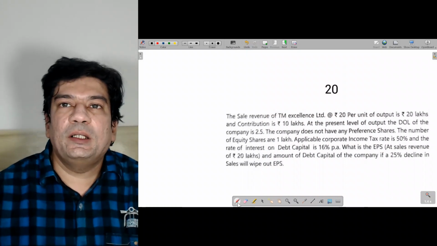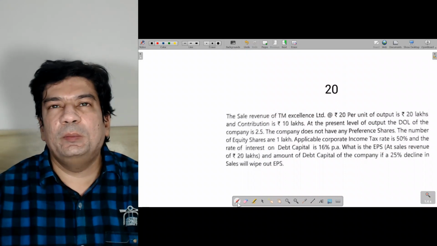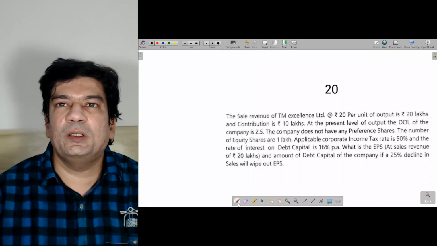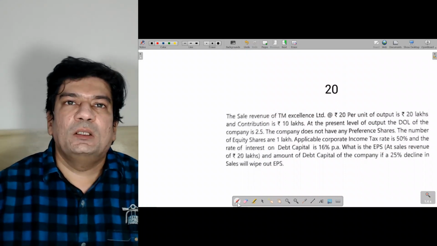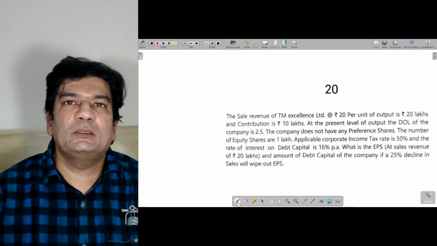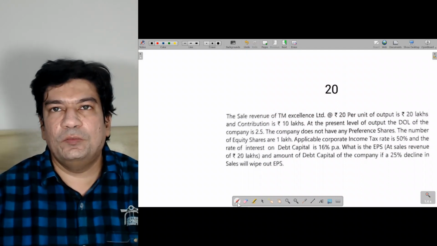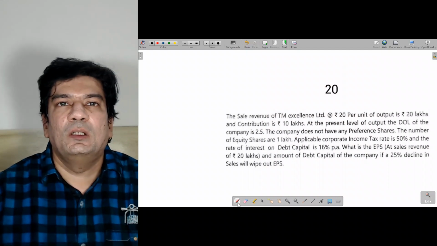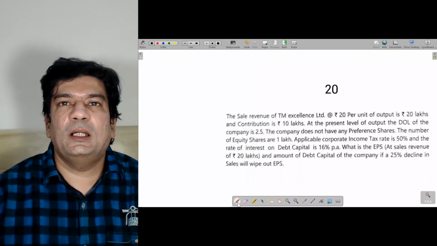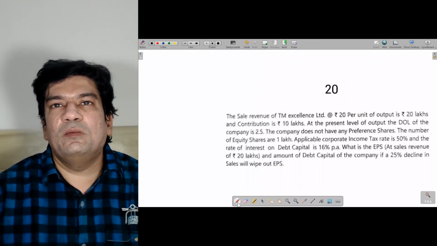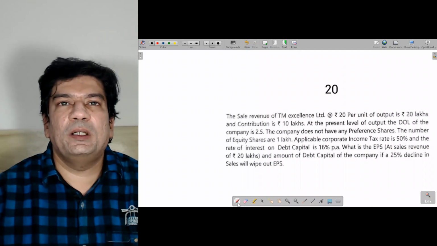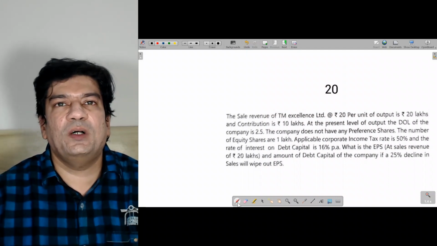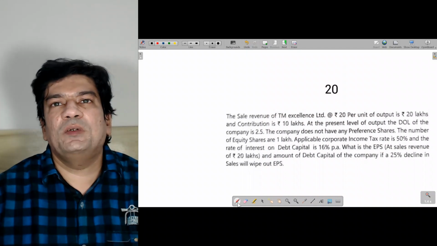So now we are starting with the 20th sum. This will be the last sum for this particular chapter. The sales revenue of TM Excellence Limited at 20 per unit of output is 20 lakhs and the contribution is 10 lakhs. At present level of output, the degree of operating leverage of the company is 2.5. The company does not have any preference shares.